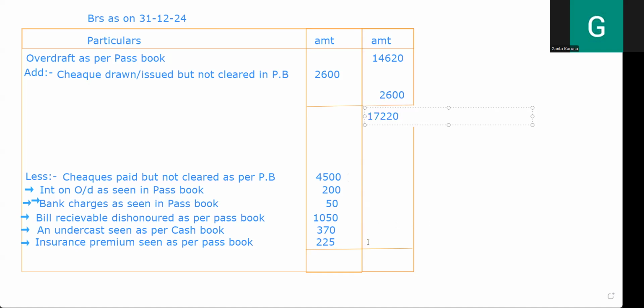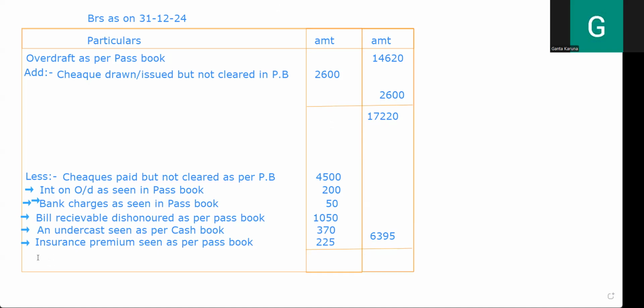Fine. Now please tell me this side total. Has anybody found out? 5,550. 6,395. Okay, 6,395. Now subtract it and tell me how much the balance is. Please tell me the balance now. 10,825. Okay, fine.